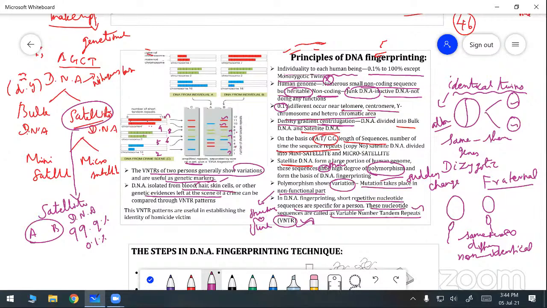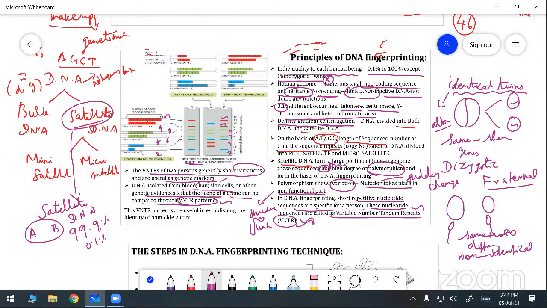The crime can be compared through the DNA. The crime branches are using this method to find out criminals with the help of the DNA test. That test is known as the VNTR test. Do we understand? The VNTR test is helpful, and it is used in a number of fields.